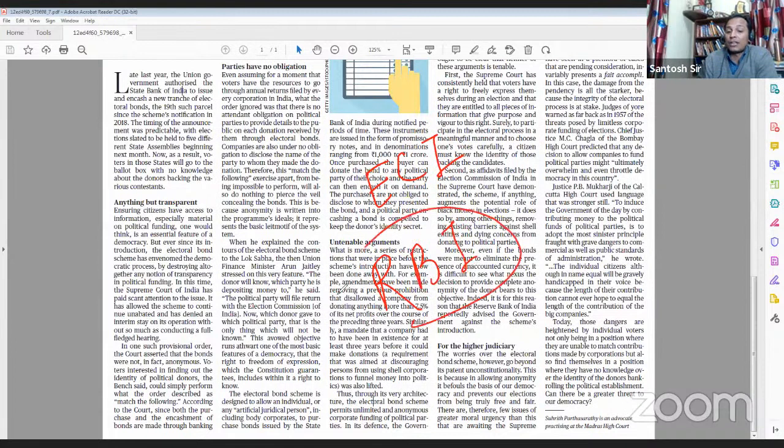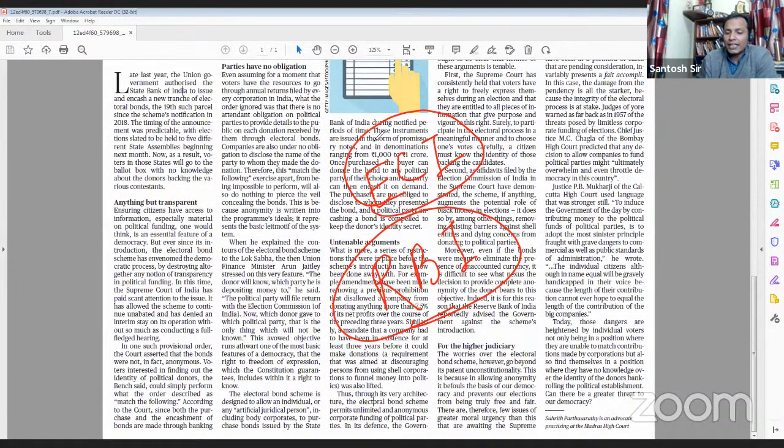RBI, we all know, is the monetary regulator. And Election Commission of India is the constitutional body responsible for holding free and fair elections. Both these bodies had raised concerns regarding this electoral bond scheme. However, these concerns were not taken sincerely by the government, and the government went on with this scheme of electoral bonds with an objective of stamping out black money from the electoral funding process. That was the thing.